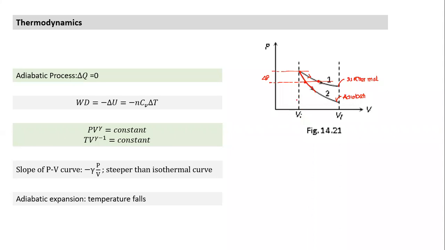Anybody else can add, how else do we identify? Suppose we are not sure. We didn't know anything initially. Same decrease in pressure, more volume is increased. And you know, we did something like slope also.